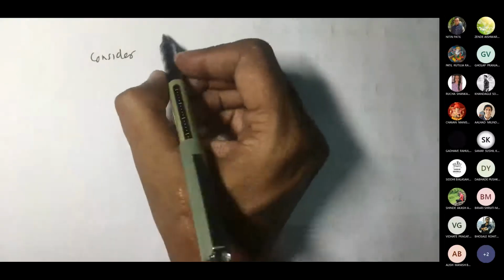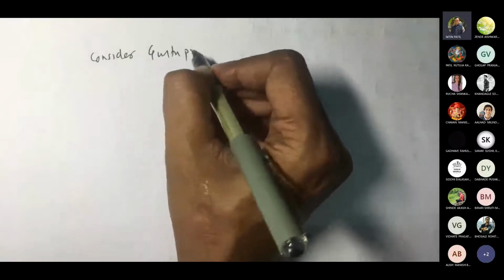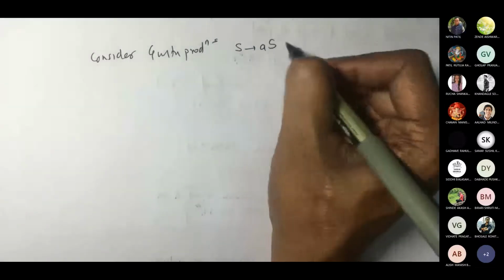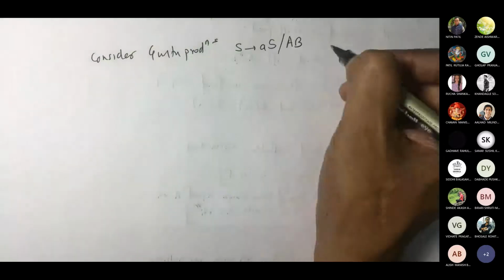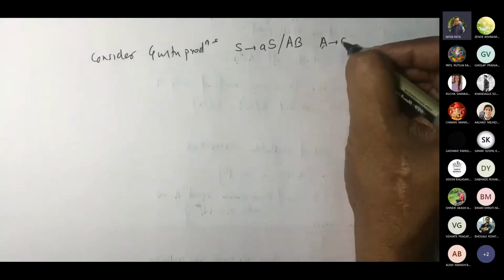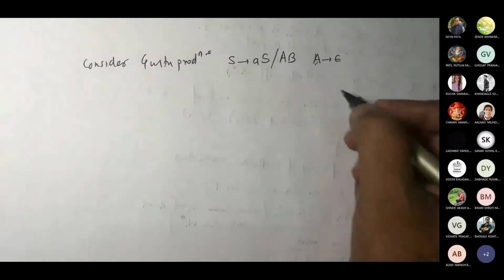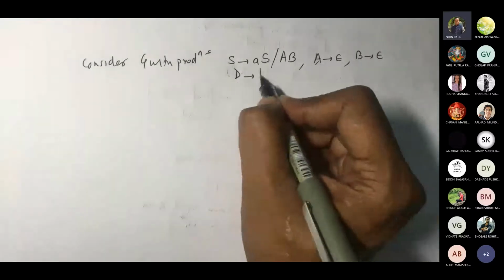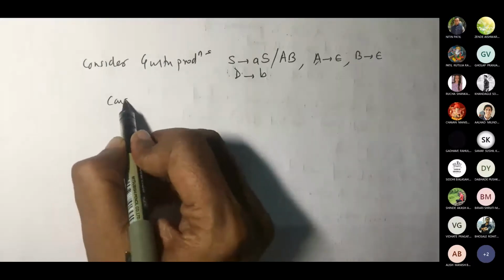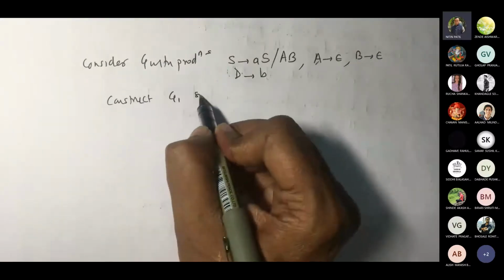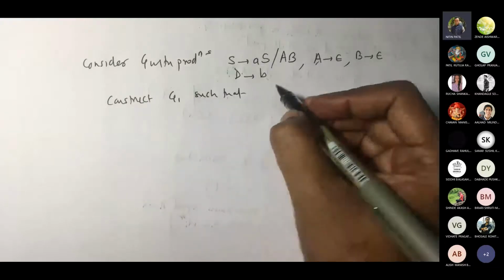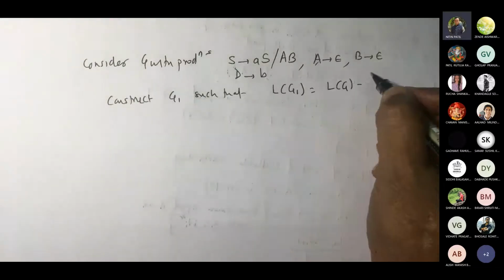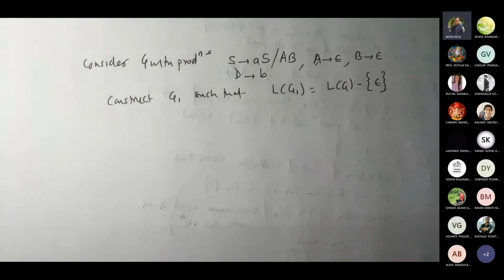Consider G with productions S gives AS, AB, A gives epsilon, B gives epsilon, and D gives B. Construct G1 such that LG1 equals LG minus epsilon. So we don't want this null.